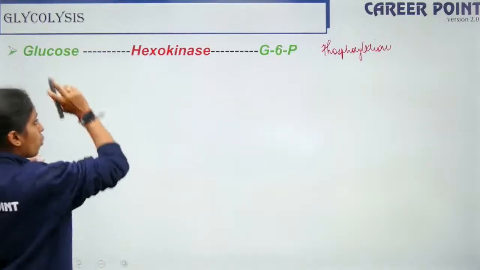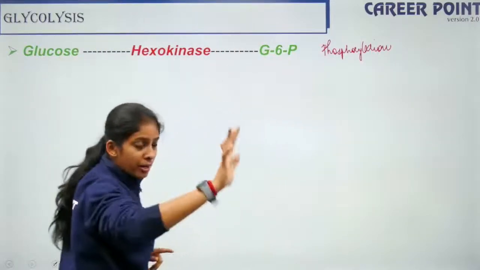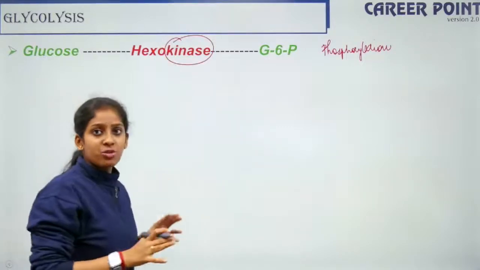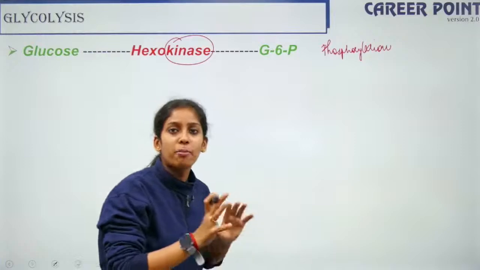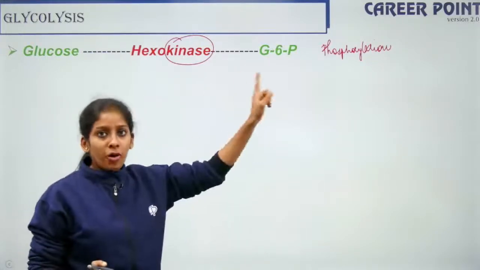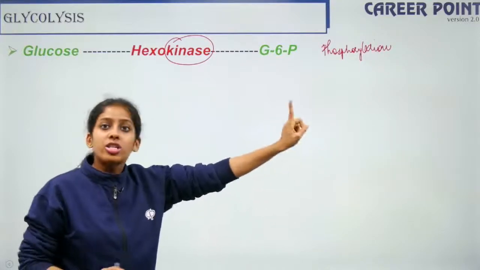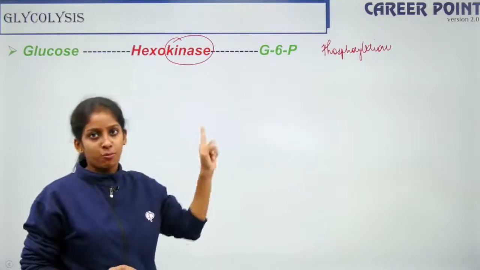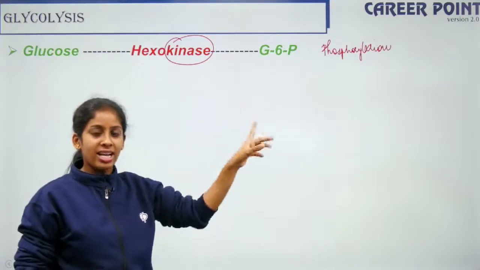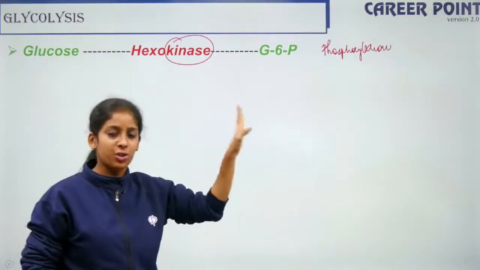But whenever phosphorylation is happening and whenever kinase group enzymes are involved, there is an involvement or participation of ATP as well. So what is a phosphorylation reaction? Addition of phosphate. Whenever a phosphorylation reaction happens, a kinase is involved. Here the kinase is hexokinase.